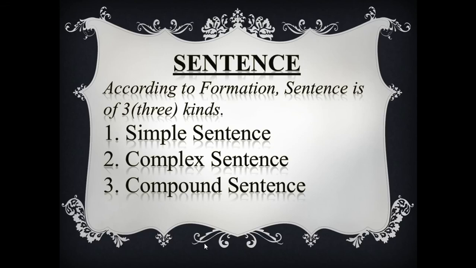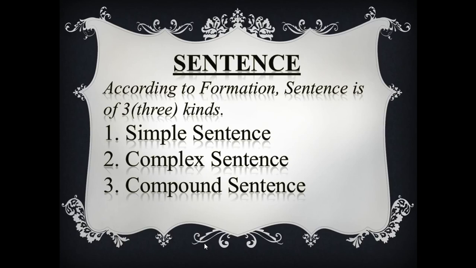And in a compound sentence, we get a principal clause and a coordinate clause. The rain stopped and we started again. "The rain stopped" is the principal clause. And "we started again" is a coordinate clause because here we get the coordinating conjunction "and."